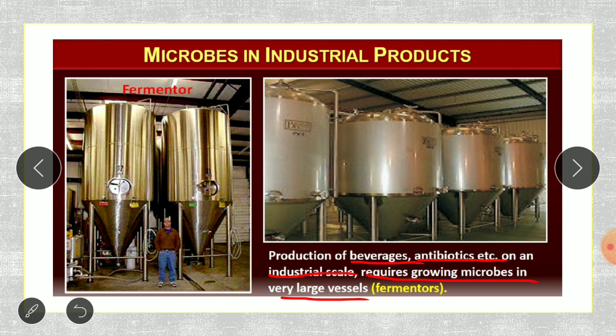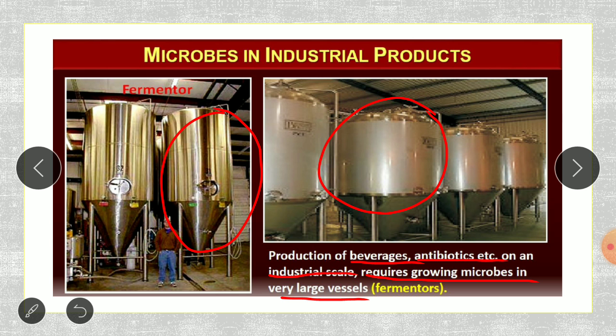When we are talking about the use of microorganisms on an industrial scale, means on a large scale, we cannot grow the microbes in a petri plate or in a test tube. We have to grow them without contamination, maintaining proper conditions on a larger scale. So, at that time, we use something known as fermenters, as you can see over here.